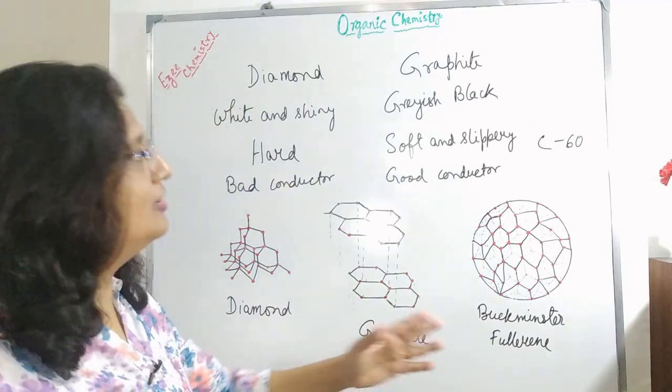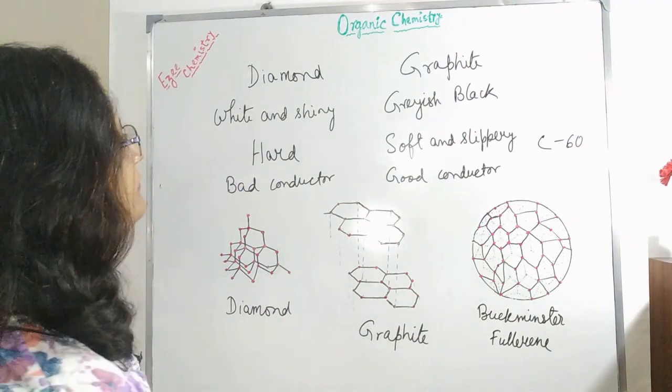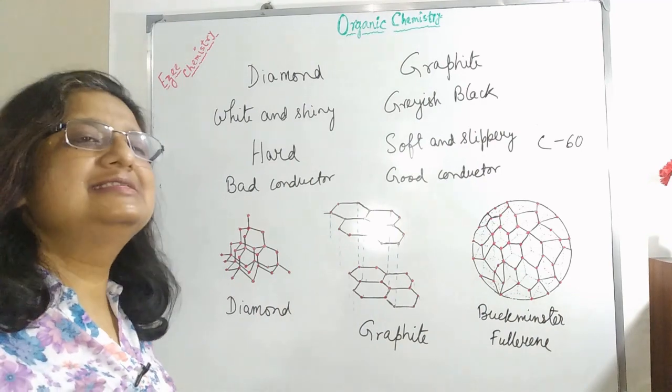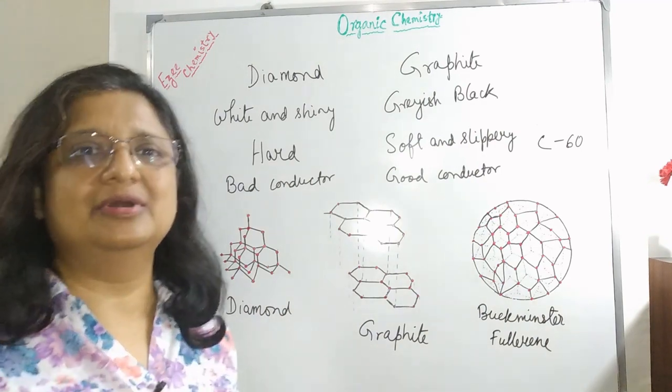So these are a few of the allotropes we have discussed today. There are several other allotropes of carbon.